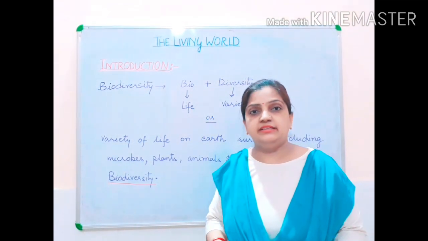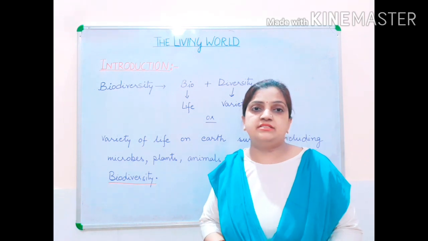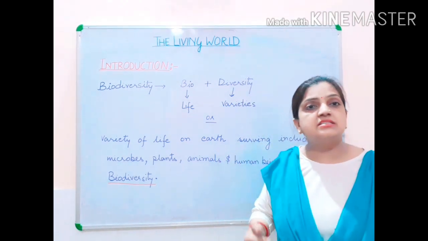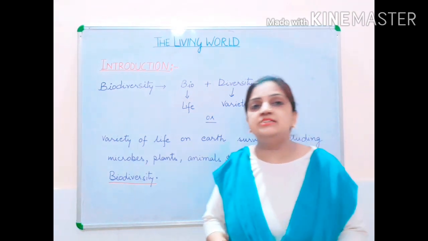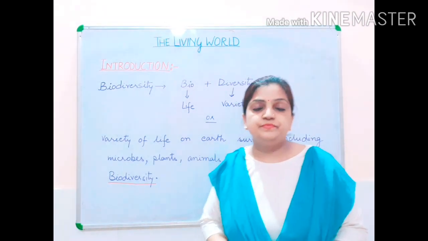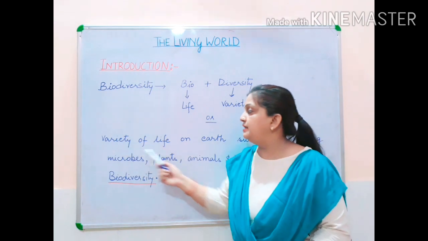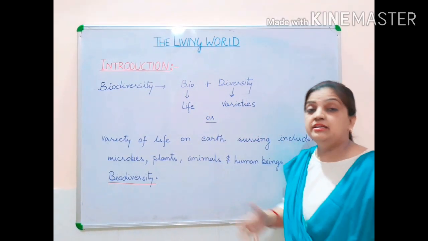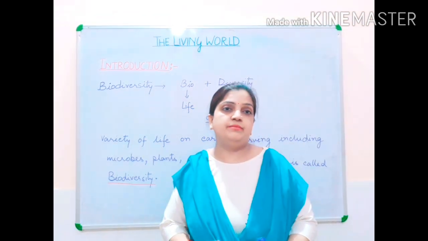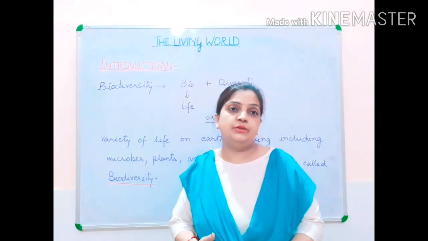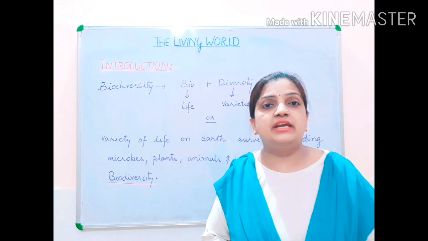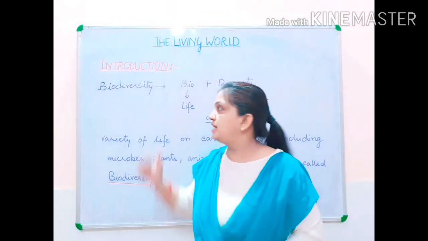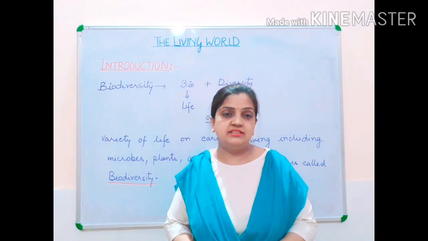So we can define biodiversity as a branch of science where we study the varieties of living organisms. We can define it as the variety of life on earth, including microbes, plants, animals, human beings. So we can define all these categories of organisms as biodiversity.